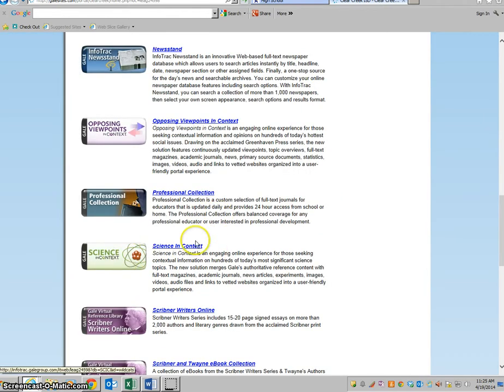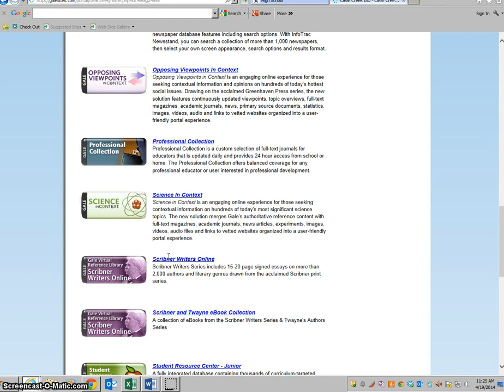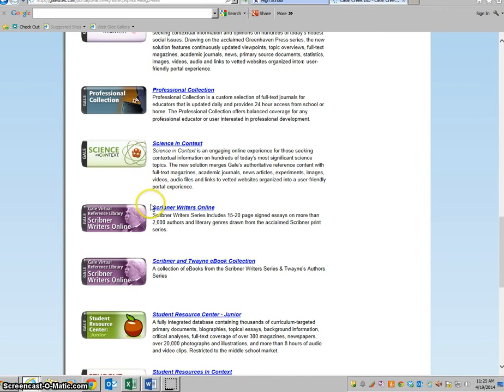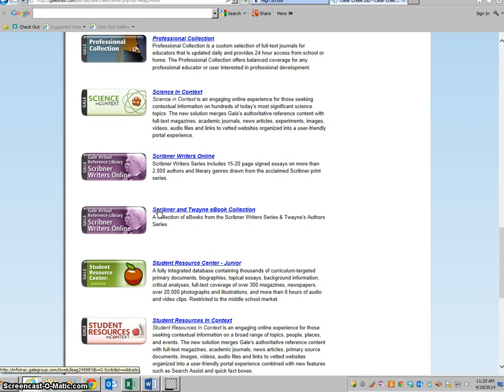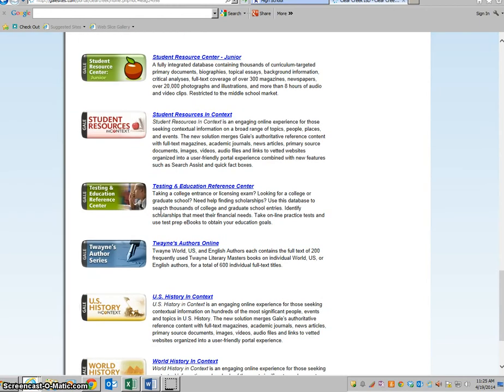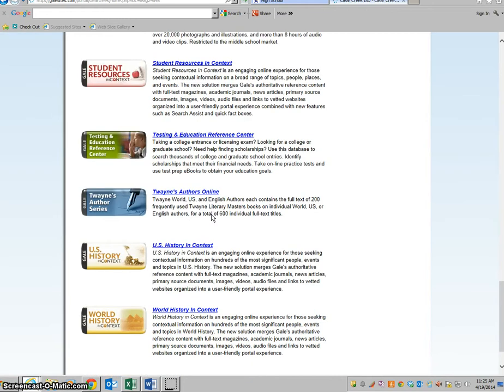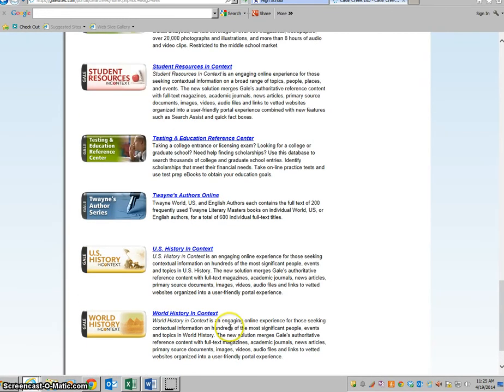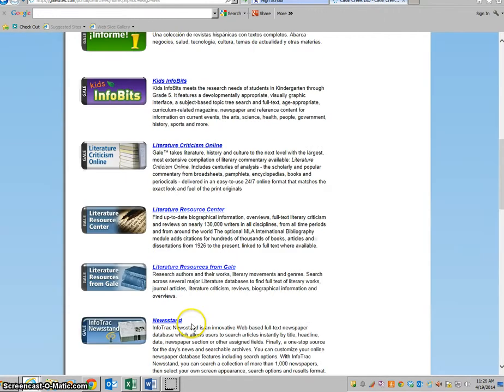If you have a science topic, science and context is excellent. This again is good information for writers, so we may come back and check there for more information about John Green. If you're going to be taking a test, you can take free practice tests here at the Testing and Education Reference Center. We have a U.S. history and context and a world history and context. So if we were talking about a U.S. history topic or a world history topic, those would be the databases. So as you can see,